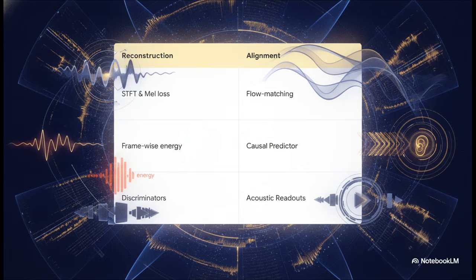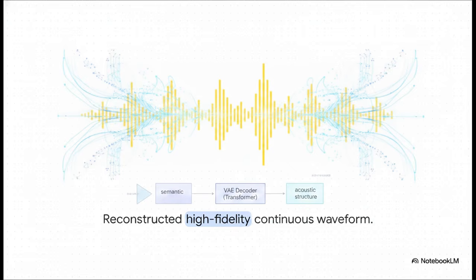On the flip side, we have latent alignment objectives. These apply auxiliary guidance, things like generative flow matching and causal predictors, to ensure the latent space is actually diffusible. Essentially, it just makes sure the audio representation is mathematically easy for the flow model to learn later on, totally reducing unnecessary temporal redundancy. This complex, highly balanced training approach ultimately guarantees that the reconstructed waveform retains strict semantic and acoustic structure. When the VAE decoder eventually projects those latents back into 40 millisecond waveform patches, the result is that pristine, flawless, continuous audio that ultimately reaches your ears.